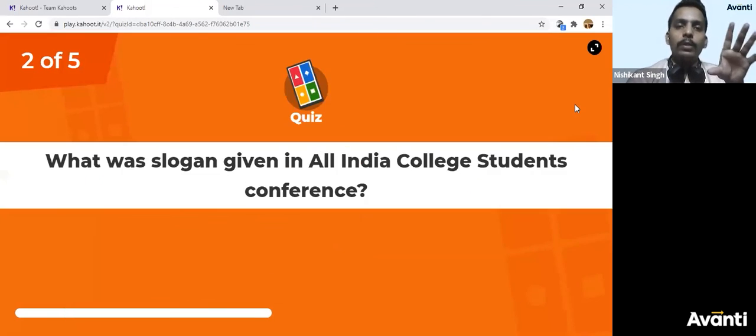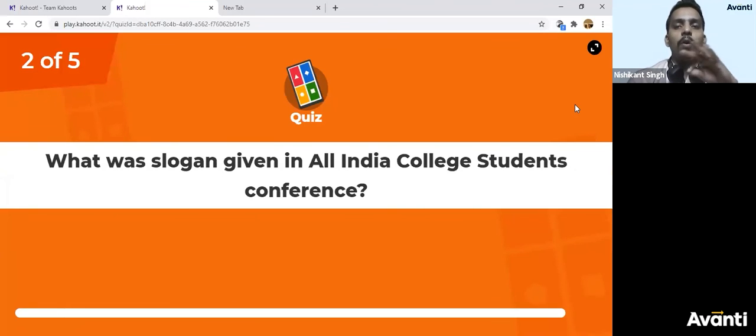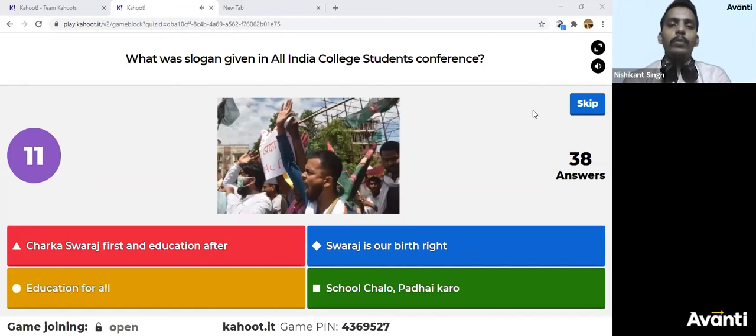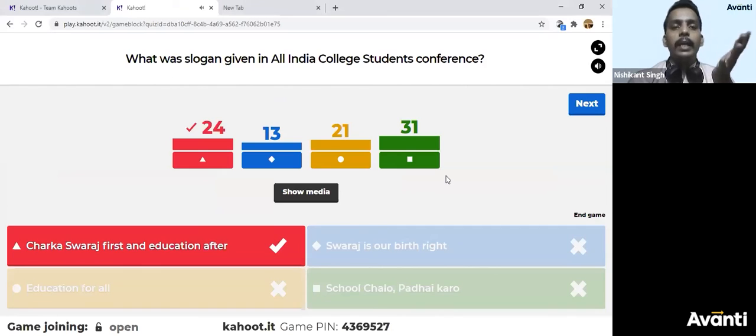What was the slogan given in the All India College Students Conference? If you rule out the options, you can judge it easily. What was the slogan given in the All India College Students Conference? If you rule out the options, you can answer it easily. And the correct answer is indeed A.